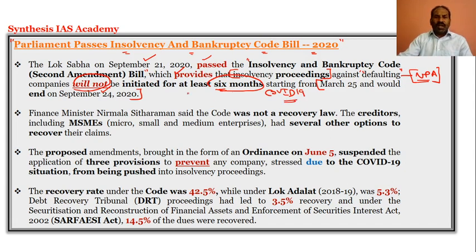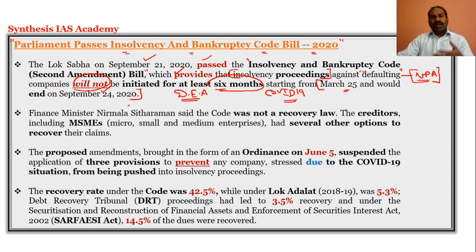There has been damage to the entire economic activity. Because of that damage, the insolvency proceedings cannot be initiated for at least 6 months, from March 25th 2020 till 24th of September 2020.